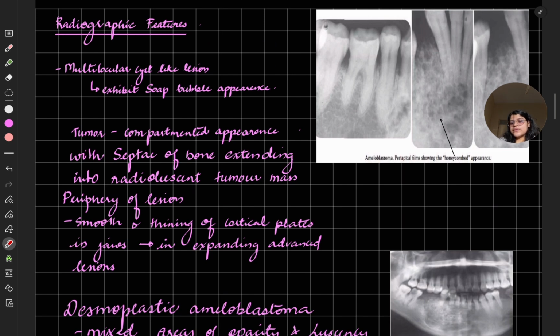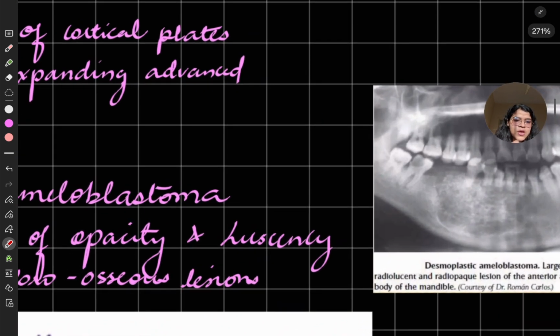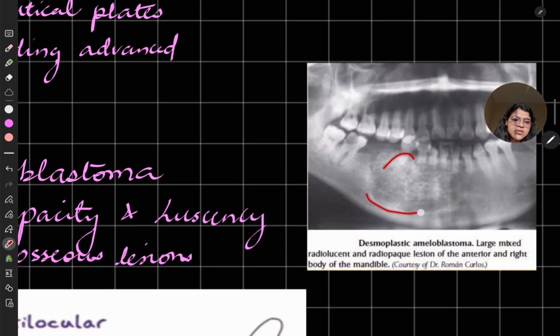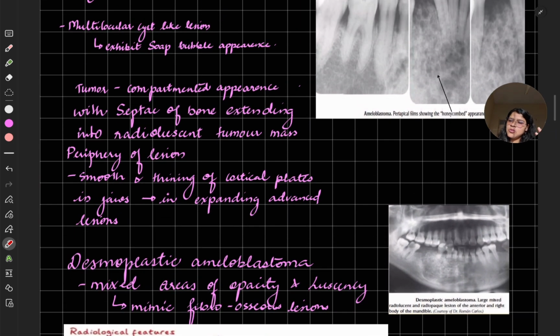There is smoothing and thinning of the cortical plates in the jaws. These are the cortical plates; from anterior to posterior there will be smoothing and thinning. In the unicystic type, I have put it in the photo. So here you can see the radiolucency. Here also you can see a soap bubble or honeycomb pattern. The periphery of the lesion is smooth, with thinning of the cortical area. This happens in an expanding or advanced lesion.